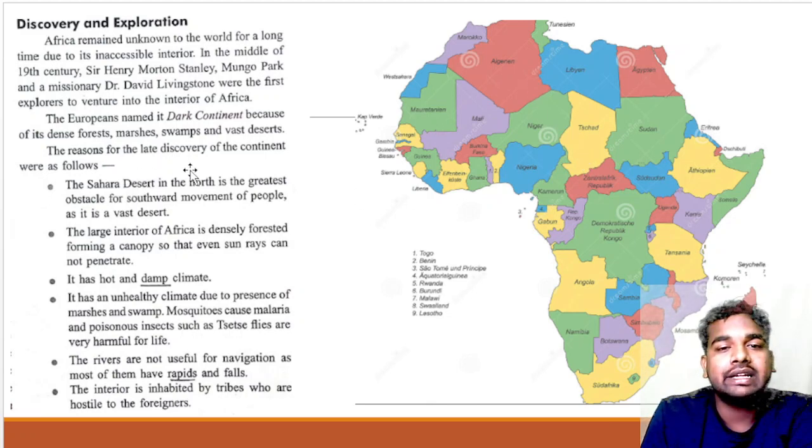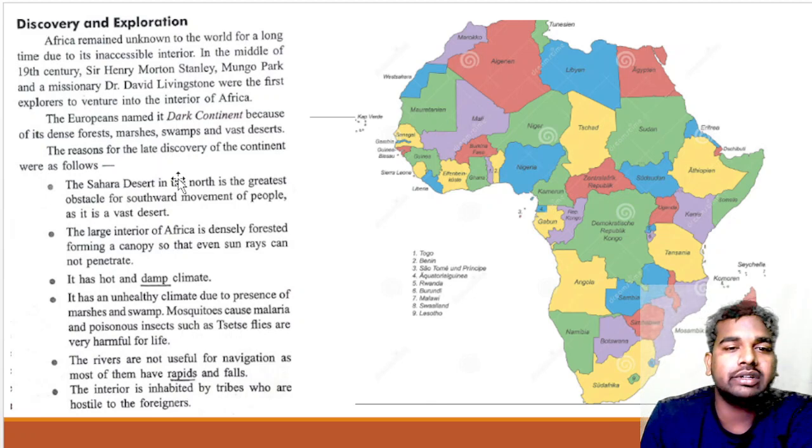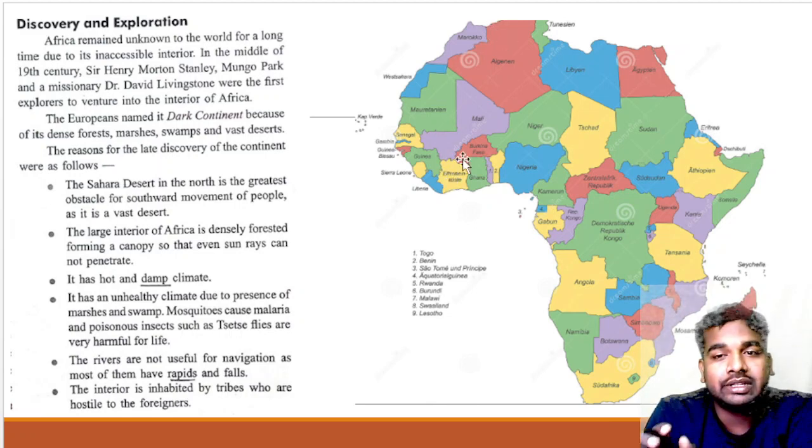Now we are going to deal with the reasons behind the late discovery of the continent. First, the Sahara Desert in the north is the greatest obstacle for the southward movement of people, as it is very vast. So people were not able to access the inside of Africa. The Sahara Desert became a great obstacle to people's movement.